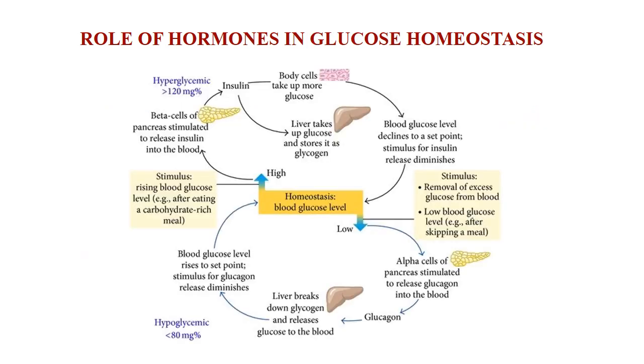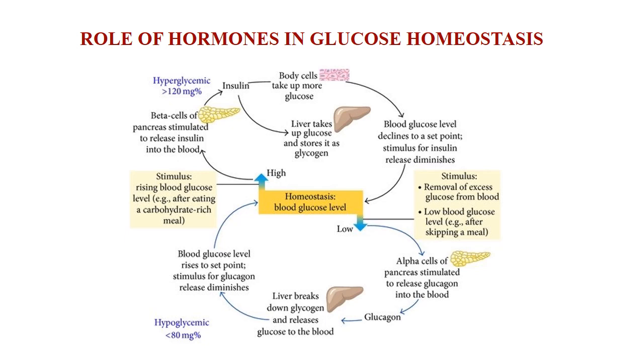Let us take one of the examples in which hormones play a major role in homeostasis, that is glucose homeostasis. For glucose homeostasis, the two major hormones required are insulin and glucagon.